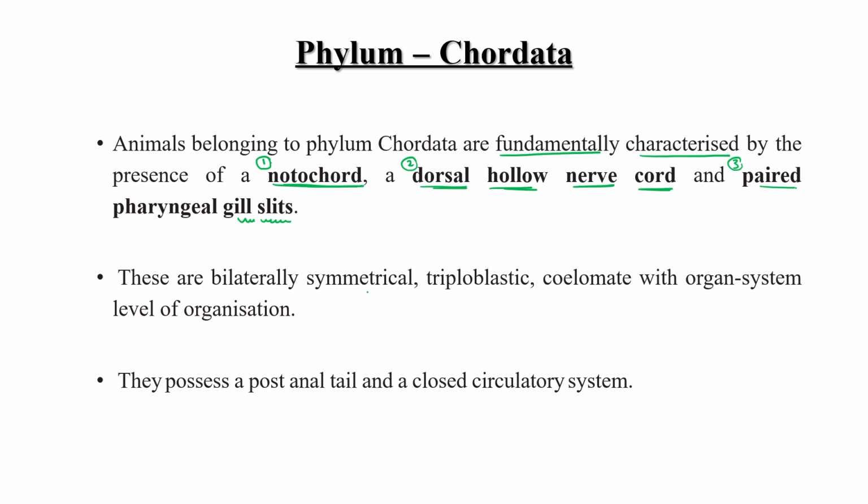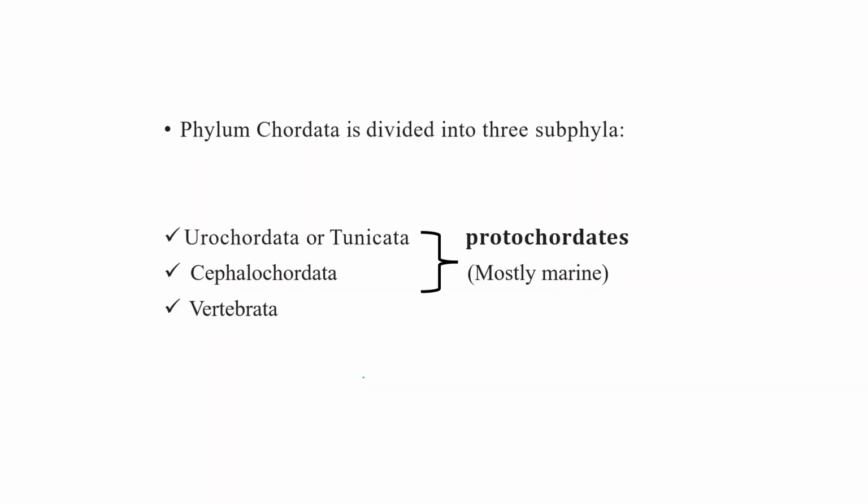They are bilaterally symmetrical, triploblastic in nature, coelomates with organ level of organization. They have different organs for different functions. In addition, they have another very important property, the presence of a post-anal tail, and a closed circulatory system. These two are again very important characters of this particular phylum.